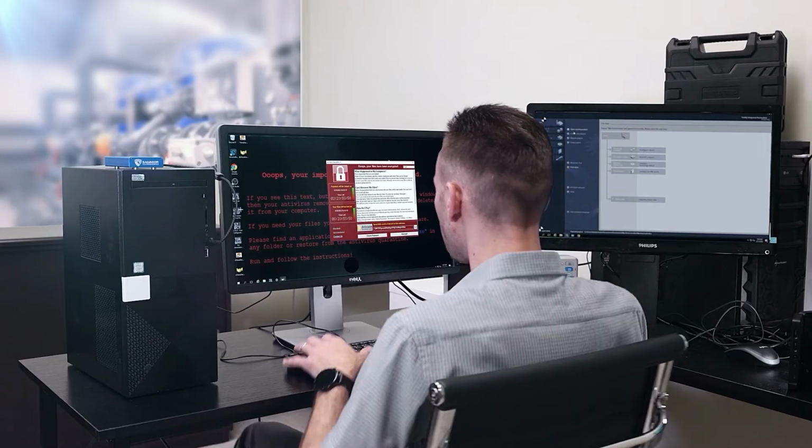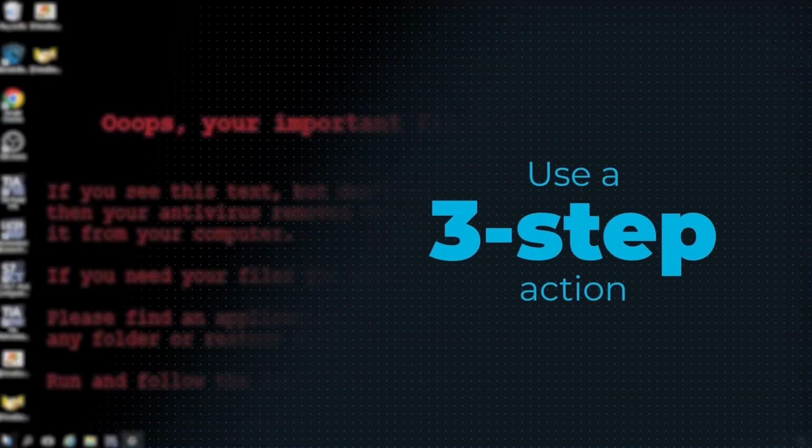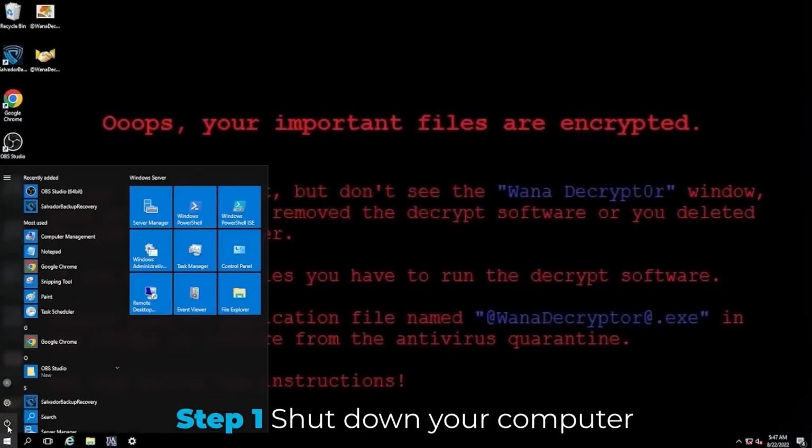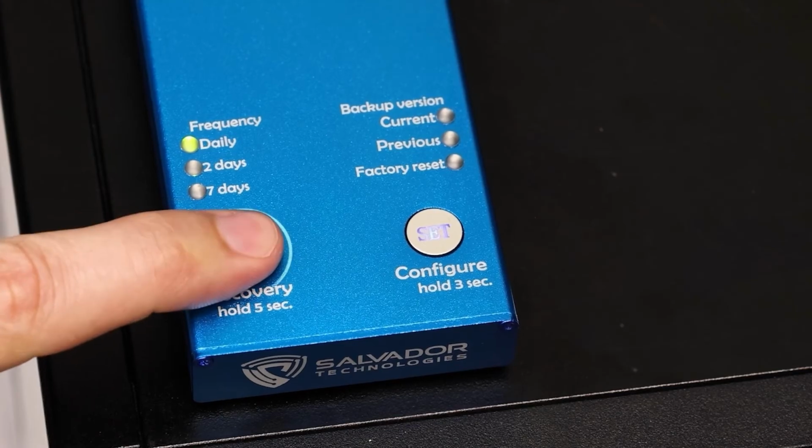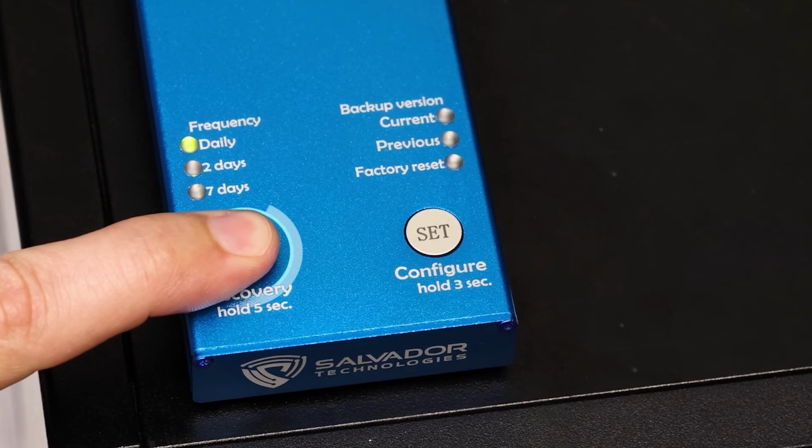In case of a cyber attack or any computer malfunction, use a 3-step action. No IT knowledge is needed. First, shut down your computer. Then, press and hold the recovery button on the unit.